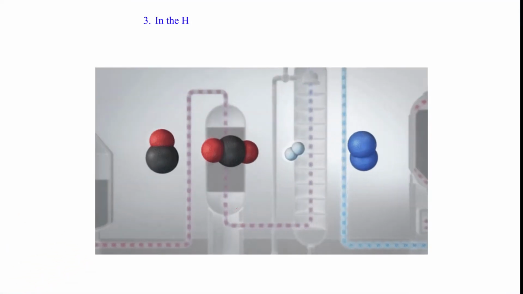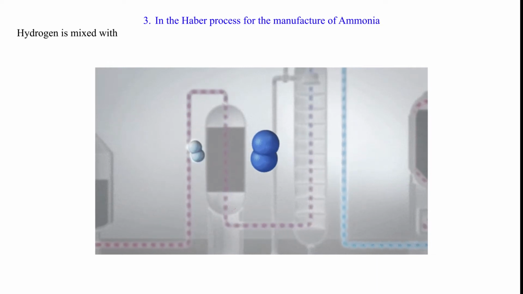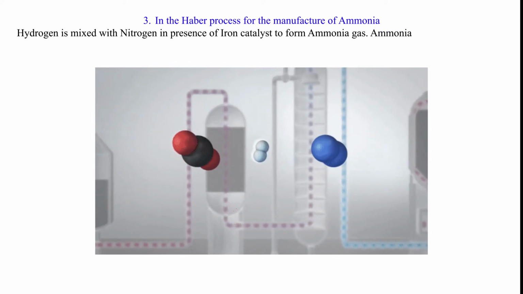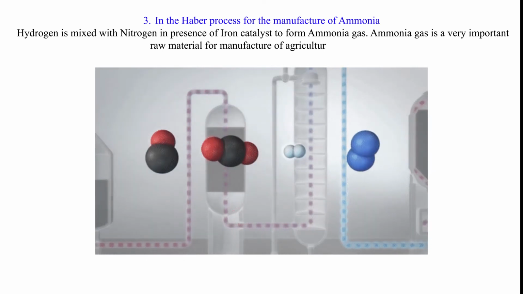3. In the Haber process for the manufacture of ammonia. Hydrogen is mixed with nitrogen in presence of iron catalyst to form ammonia gas. Ammonia gas is a very important raw material for manufacture of agricultural fertilizers.